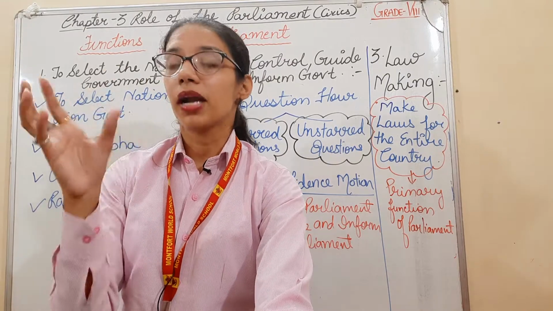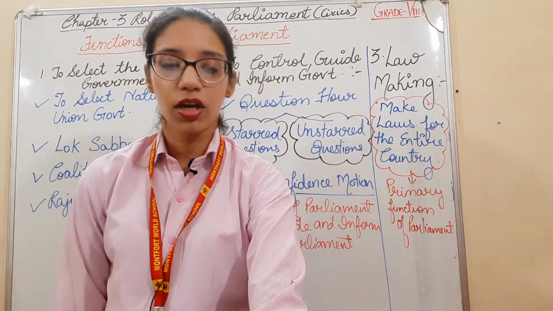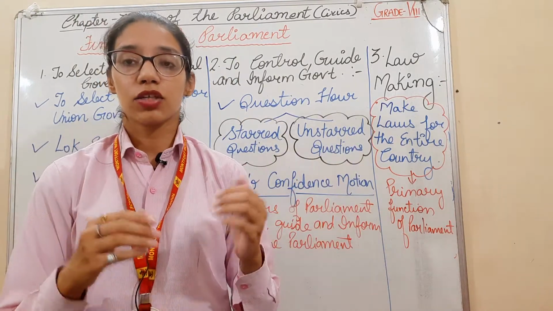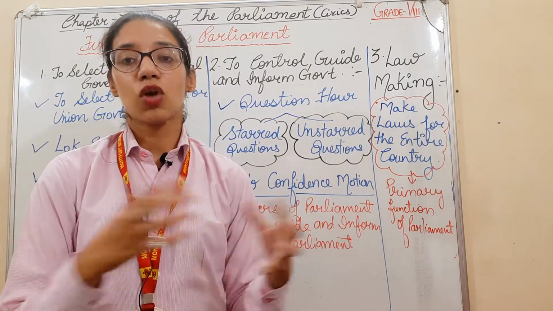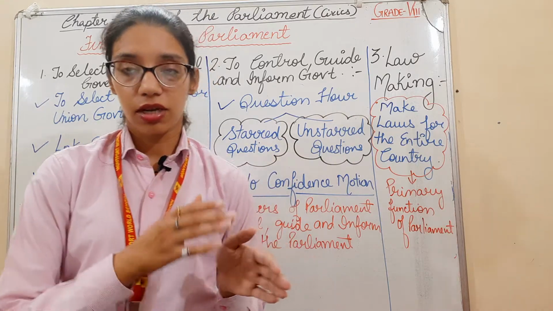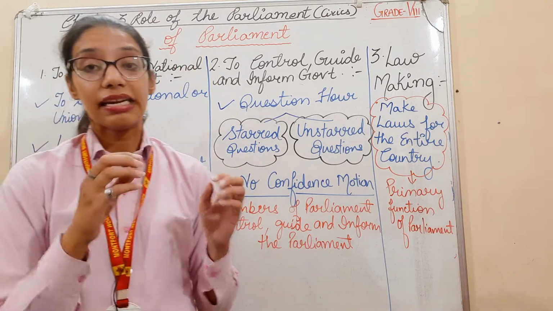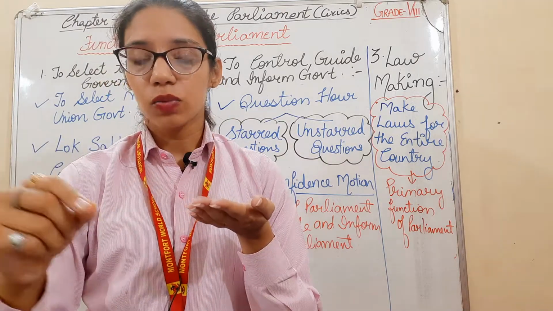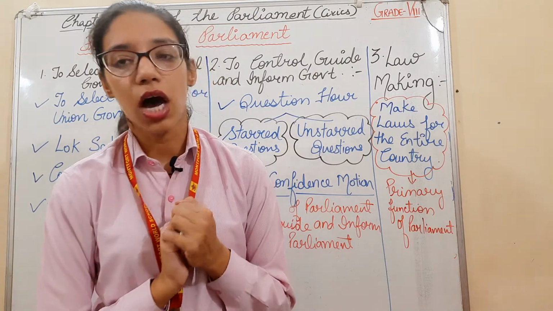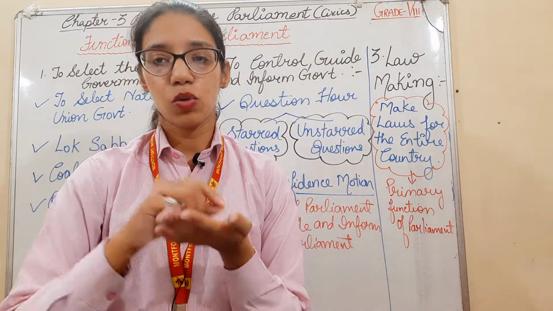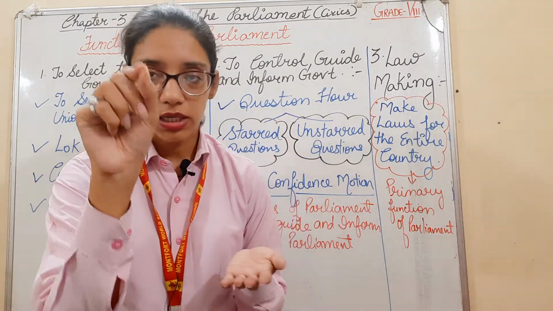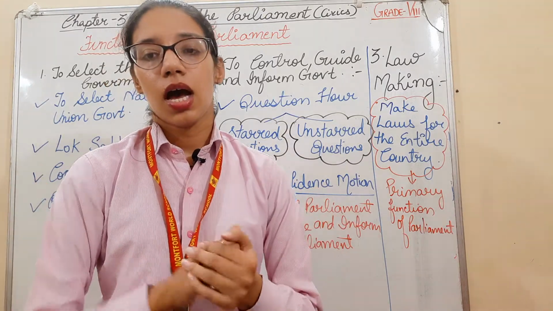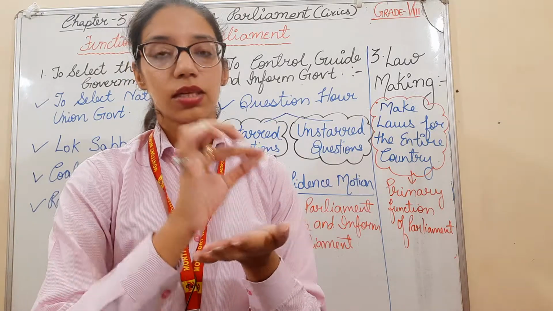The opposition party mainly highlights the drawbacks of the current government, that you have made this policy, you have made these programs, it is not being implemented properly, it has not reached the people of the country. So the opposition party mainly tells the drawbacks of the current government. The questions are generally written down and given to the Secretary General of the House. The minister takes some time to get the desired information from the department. So a member who desires an oral answer is required to mark the question with a star.